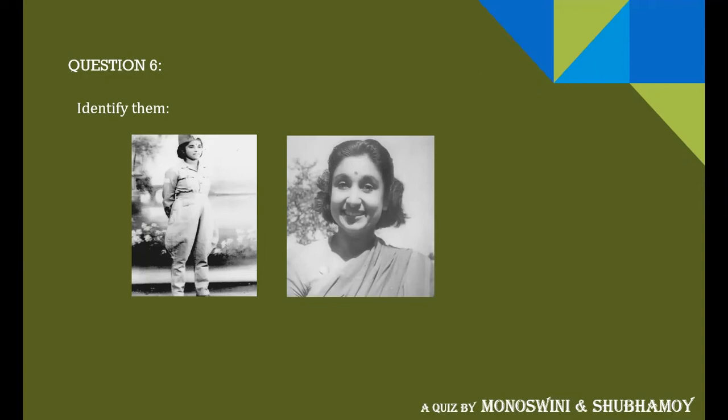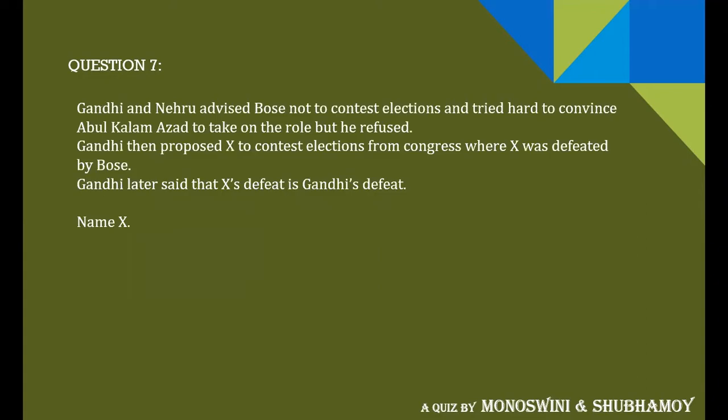Okay, so we move to question number 7 now. In question number 7, Gandhi and Nehru advised Bose not to contest elections and tried hard to convince Abul Kalam Azad to take on the role, but he refused. Gandhi then proposed X to contest elections from Congress, but X was defeated by Bose. Gandhi later said that X's defeat is Gandhi's defeat. Name X.